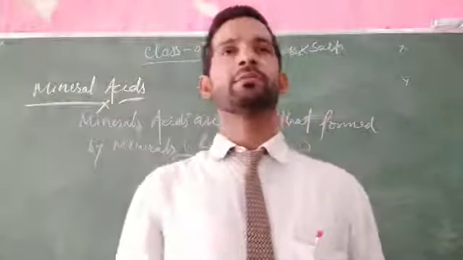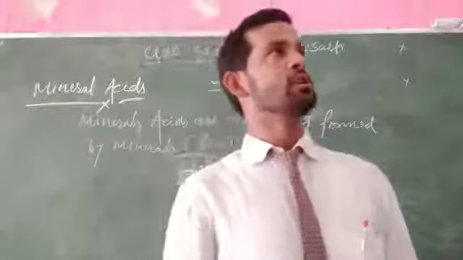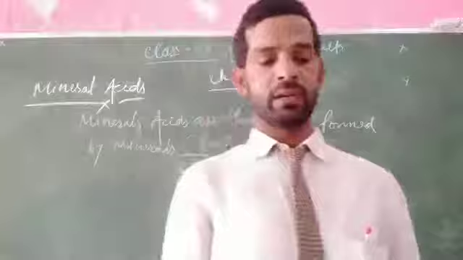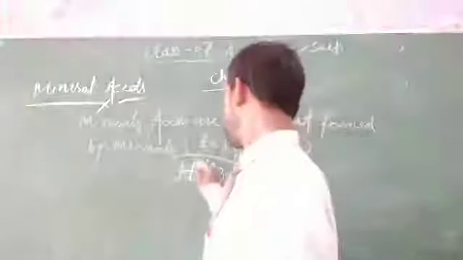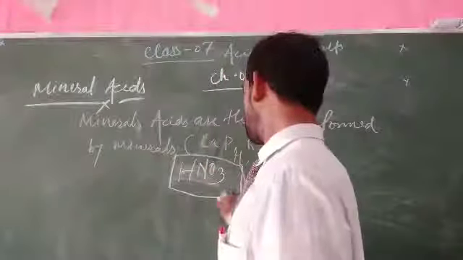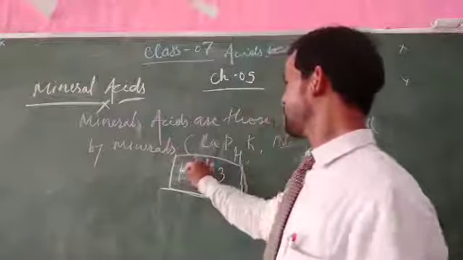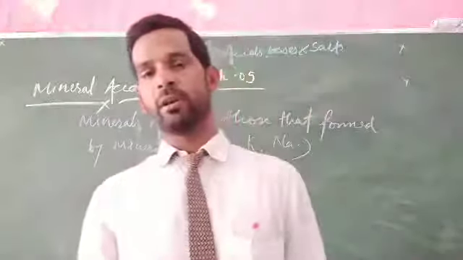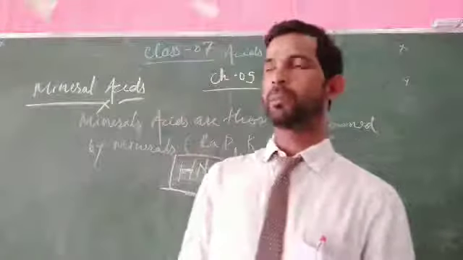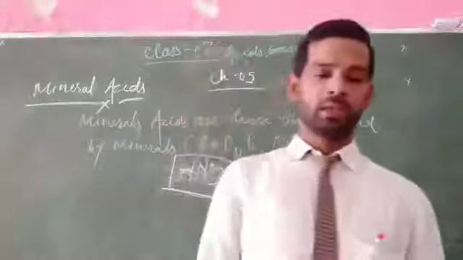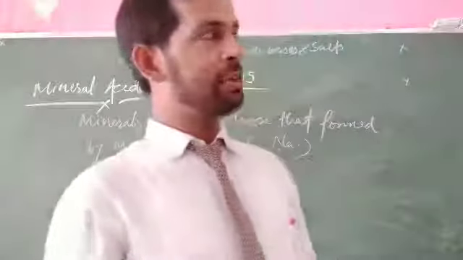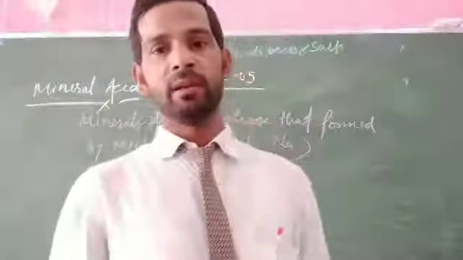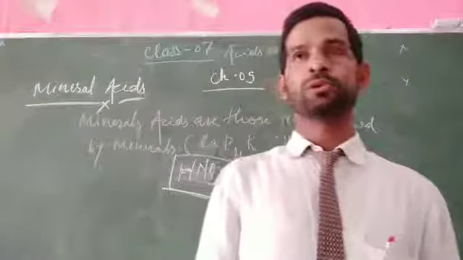So this one is firstly used for cleaning the ornaments. This is nitric acid, HNO3. In HNO3 you can see there is hydrogen and nitrogen associated with oxygen, and this forms nitric acid. It is very corrosive in nature.